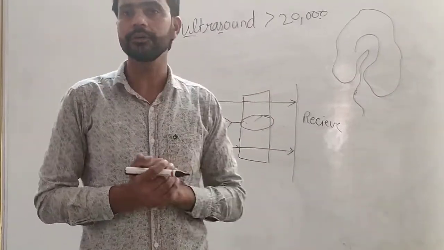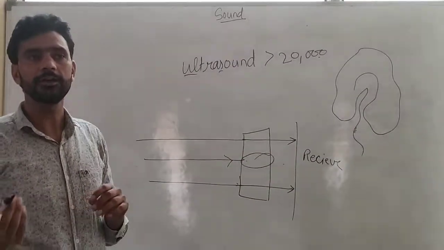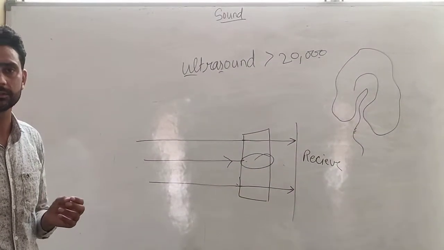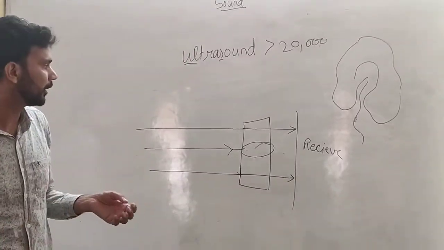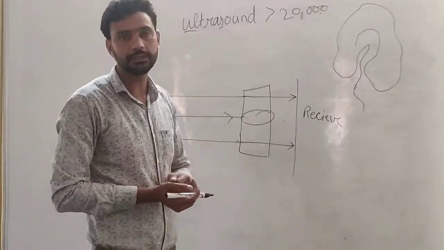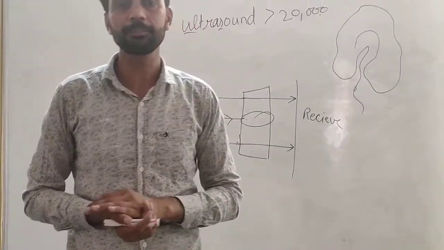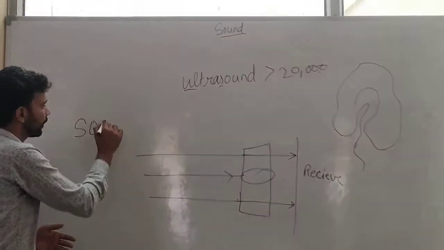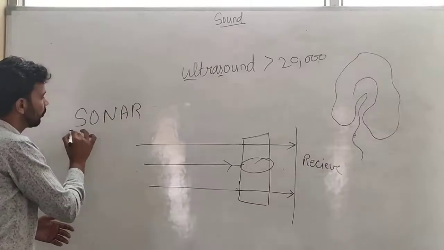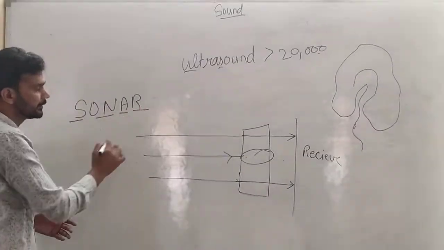These are used for echocardiography. Echocardiography is a medical process which is used for the heart. It is related to the heart, so ultrasounds are used in echocardiography also. Ultrasounds are used in sonar also. Sonar: sound navigation and ranging.